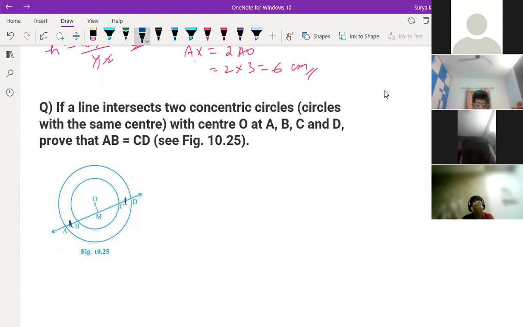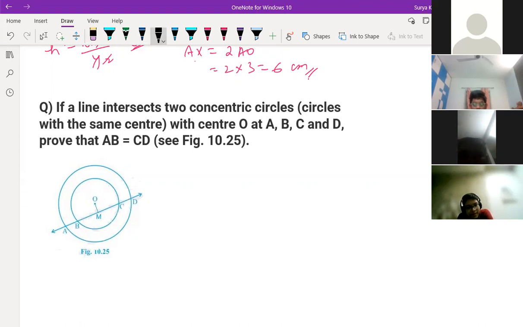Sir, I think we have to do construction, sir. We have to join this one and this one. Yes, sir, we can take any three points, sir. If we have taken O, then we have to join OB, and then we have to do construction and all. What construction is required? Nothing is required. Nothing, sir? Then how will we do, sir? See, from the center to the mid of this one.